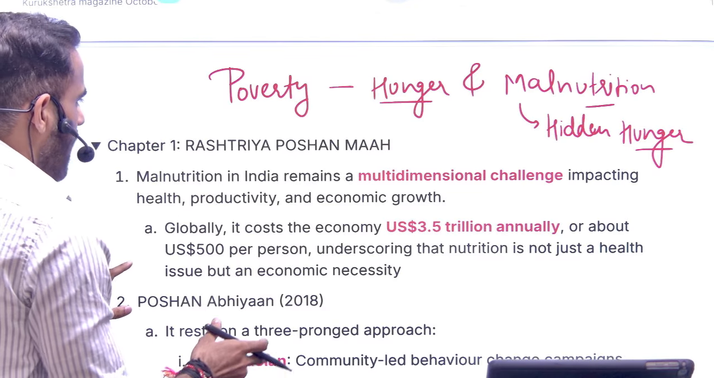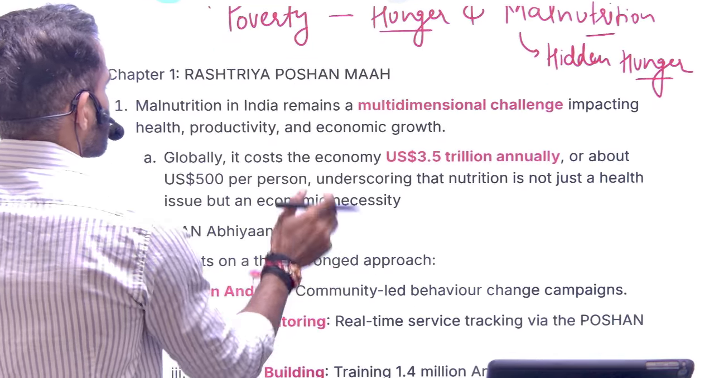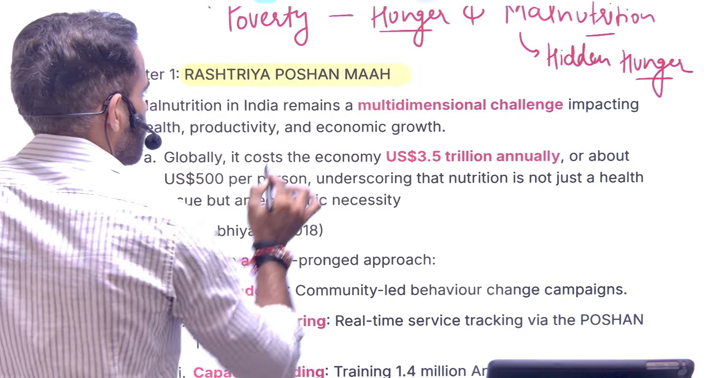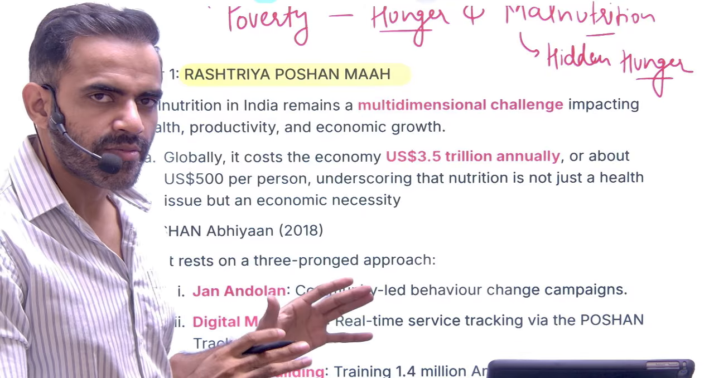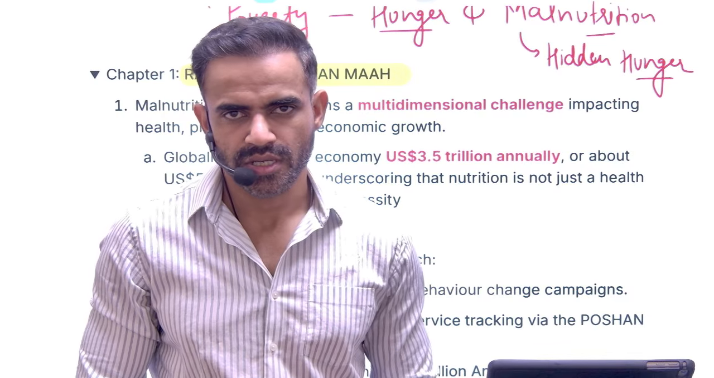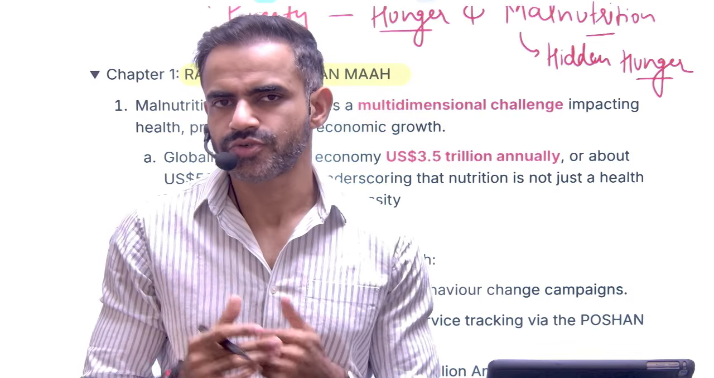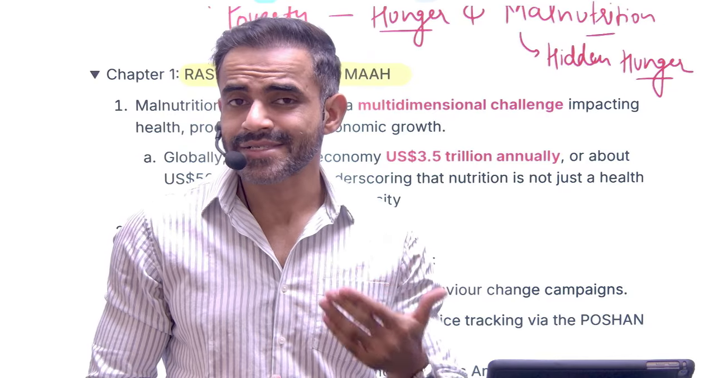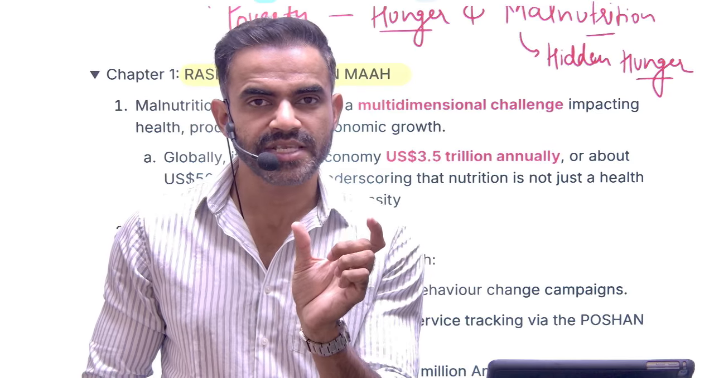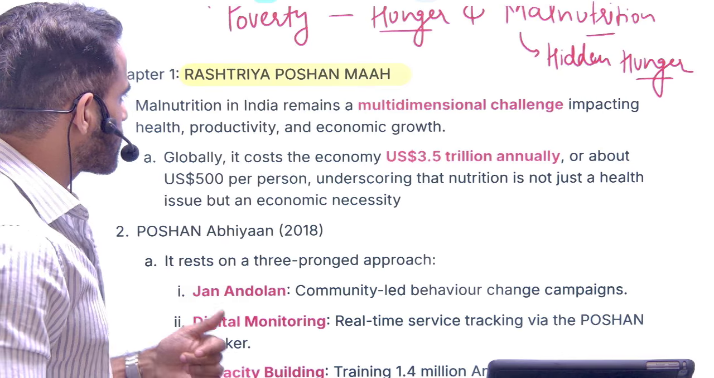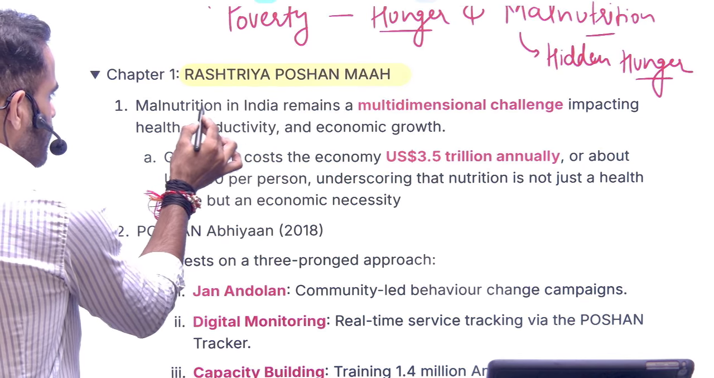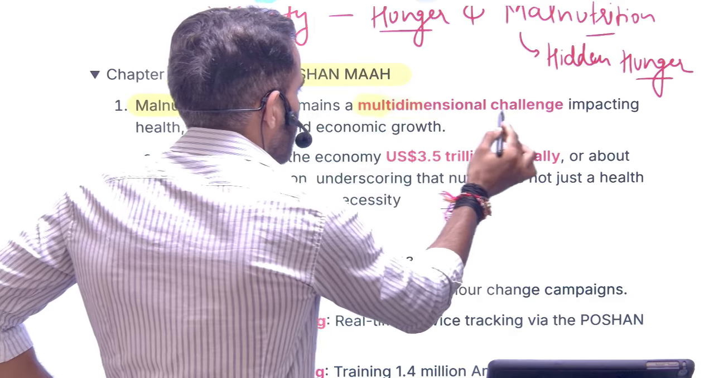Okay, now the first chapter of this magazine focuses on the Rashtriya Poshan Maah. See, to address the problem of malnutrition, the government had started a scheme named Poshan. Poshan, in a very simple sense, means nutrition. To spread awareness regarding nutrition, the Poshan Maah practice was started. Maah basically means month. So this focuses on the problem of malnutrition. Now understand, malnutrition is a multi-dimensional problem. What does that even mean?